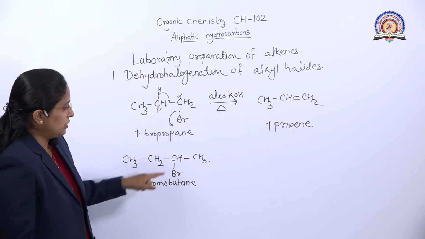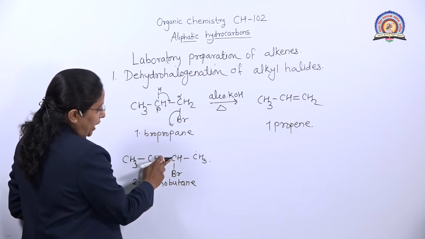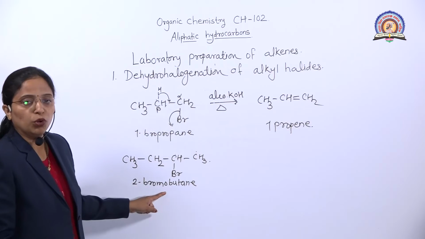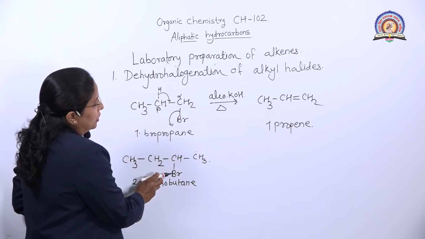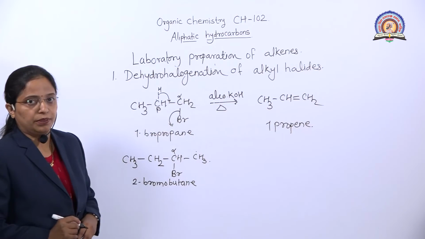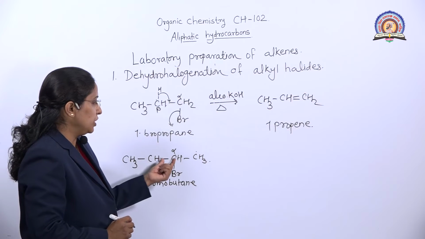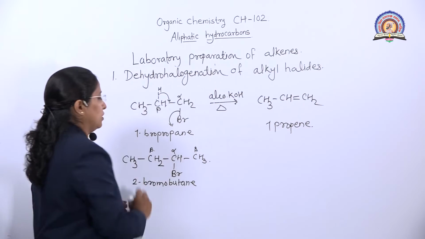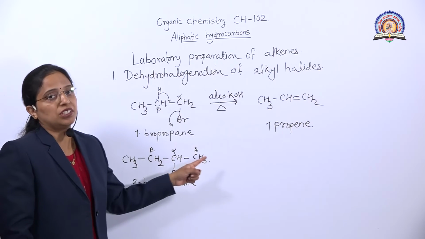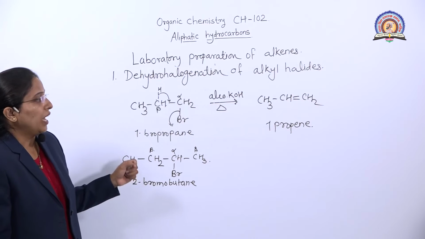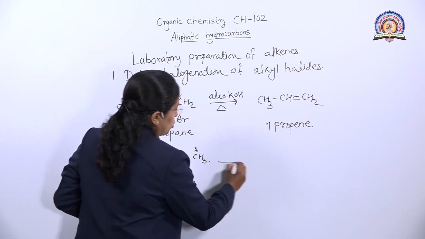2-bromobutane. The 2 means position 2, where the bromine is present, and there are 4 carbon atoms. That's why it is 2-bromobutane. The bromine is present on this carbon, which is why we call it the alpha carbon. Next to this alpha carbon, this one is the beta and this one is also beta, so there are 2 beta hydrogens present here. Which beta hydrogen gets removed, and which product is obtained?